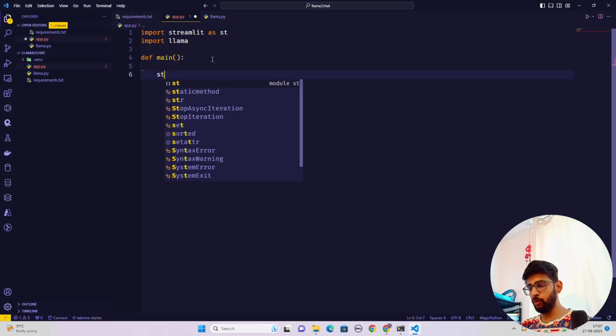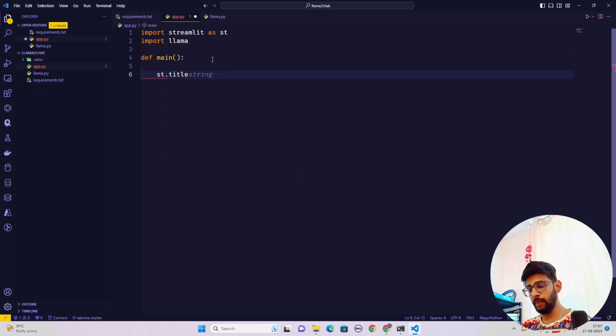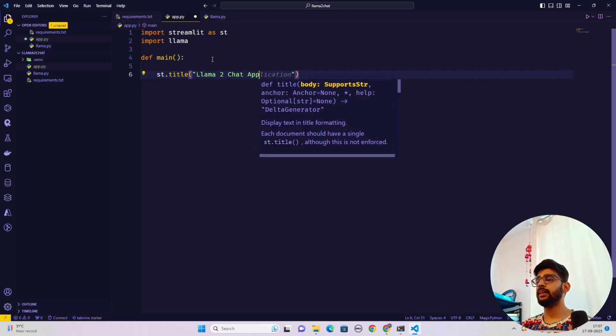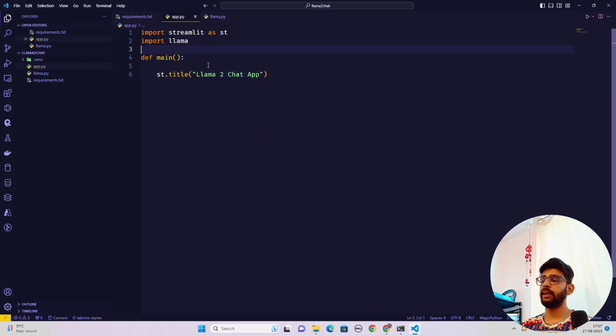The first thing is ht.title, and let's define a title. I'm going to call this Llama2 chat app. This is the main function that we are writing. Inside the main function we have a name for our application, and that's why we are using a title. Calling ht.title helps you create the name for the title.